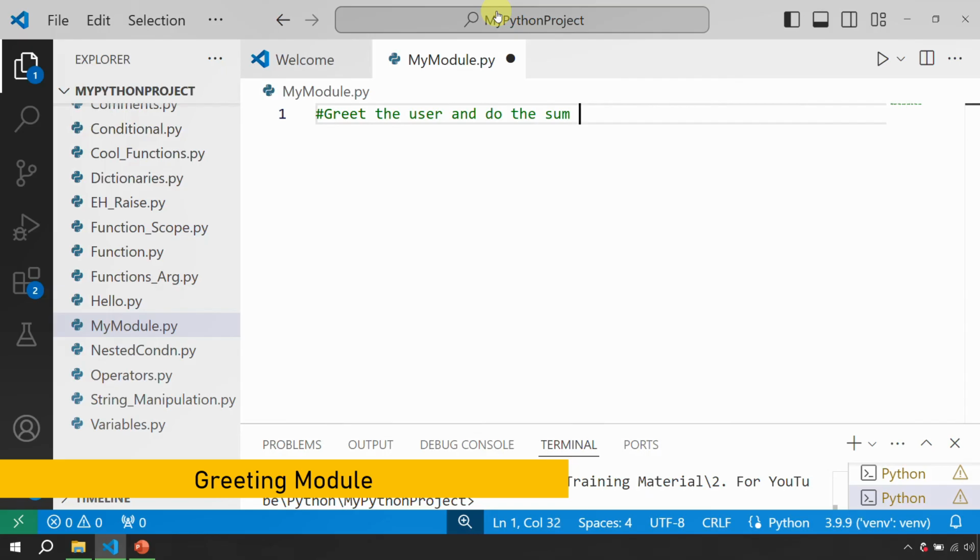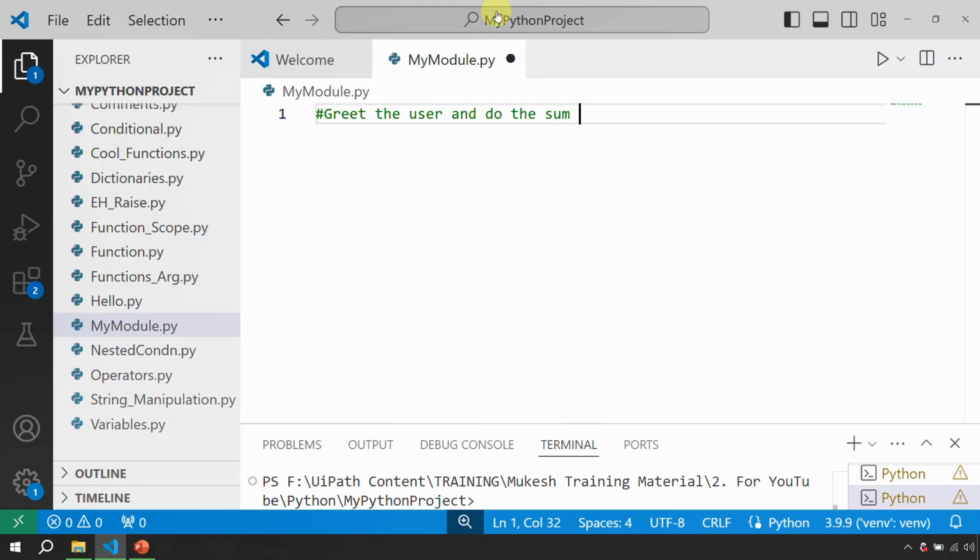Okay, I want to create a module which is greeting the users and doing the sum, right? So basically here I am just writing the definition. I do not know who the user is, and for doing the sum I do not know what the numbers are. It can be 2 plus 2, 10 plus 20, or for the user it can be any user, right? But I have to write a module which can be utilized by all the programs and all the developers, right? So that's where I am going to use something which is called modules.